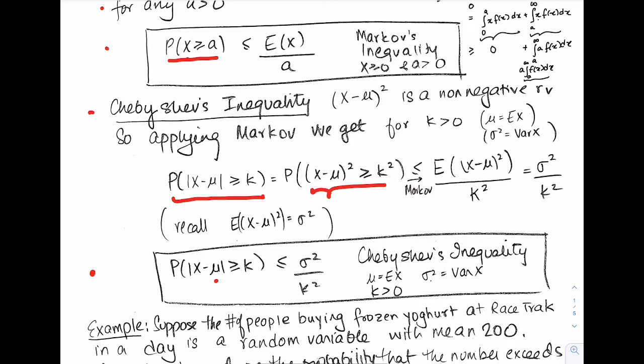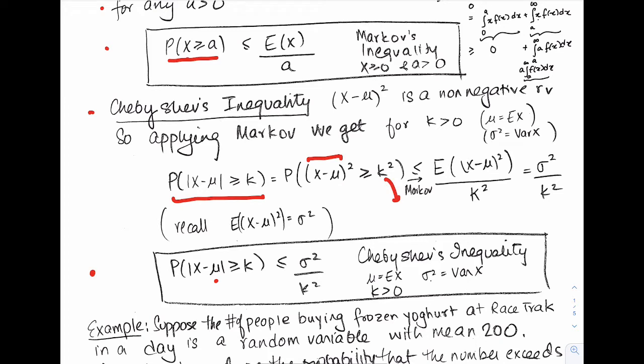Seeing that it is bigger than or equal to k squared is the same as looking at the probability of x minus mu in absolute value being bigger than or equal to k. Well, by Markov's inequality, that is less than or equal to the expectation of this random variable over here divided by this number over here. That's the a in Markov's inequality, and this was your random variable x over here. So that's what you have, and the top, the expectation of x minus mu whole squared, is the variance sigma squared. The denominator is k squared. Okay?